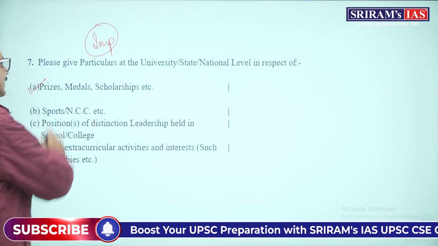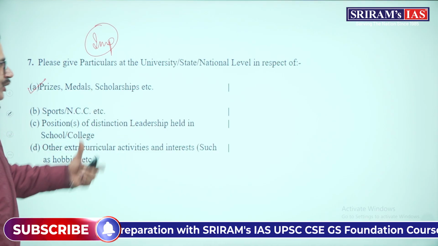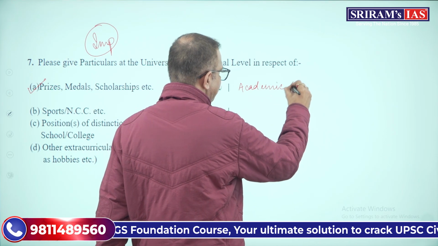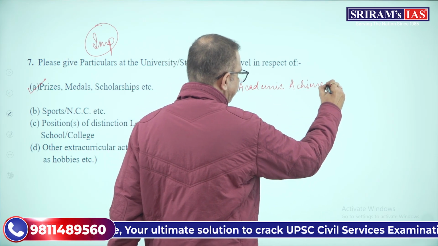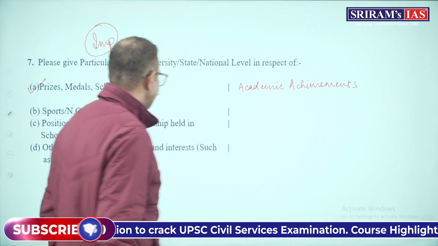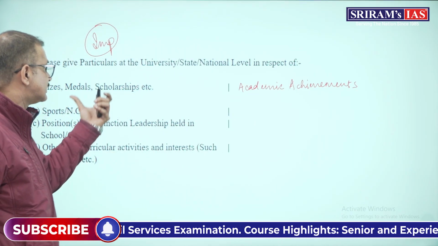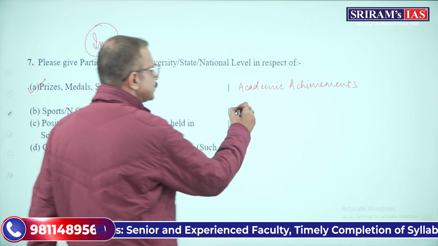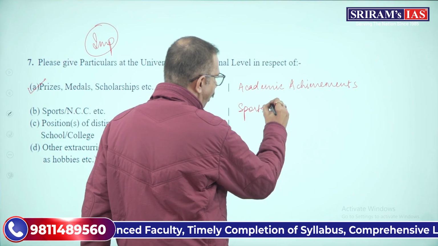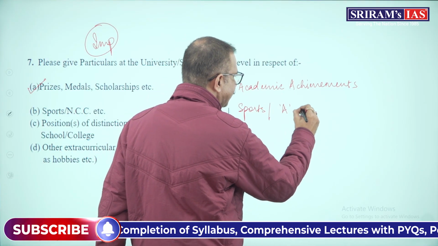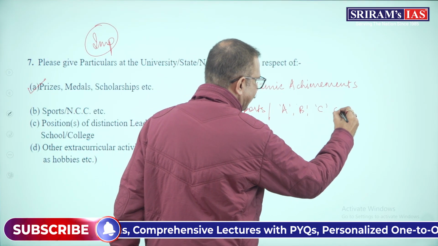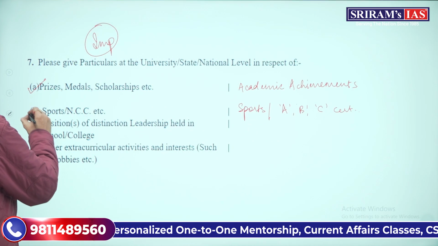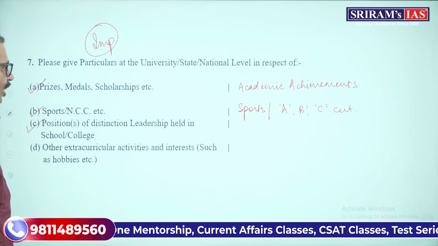The prizes, medals and scholarships, etc. I told you, these are your academic achievements. Any academic achievements that you got, you will write over here. Any prize that you have got, medals, scholarships as well. Then comes sports and NCC. Any sports achievements, or whether you have an A certificate, B certificate or C certificate in NCC, you will mention over here. Then position of distinction or leadership held at school or college.